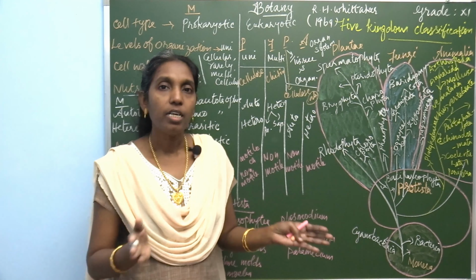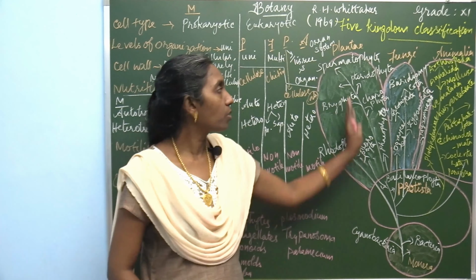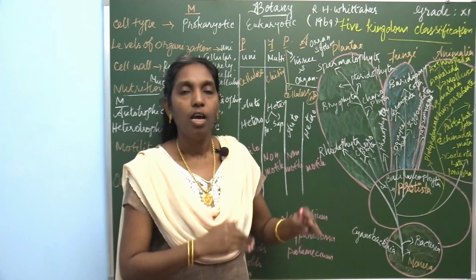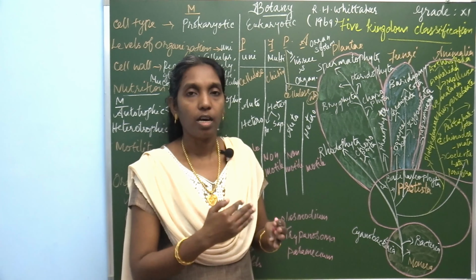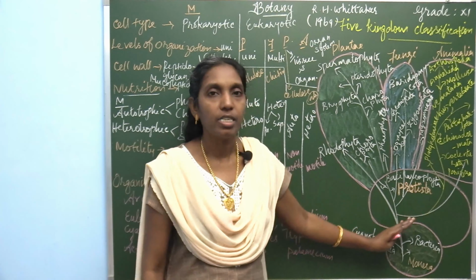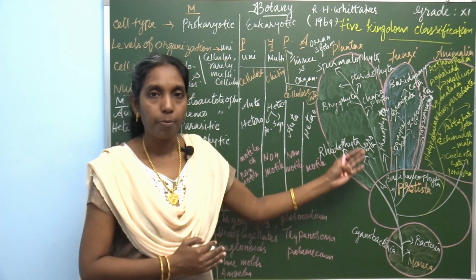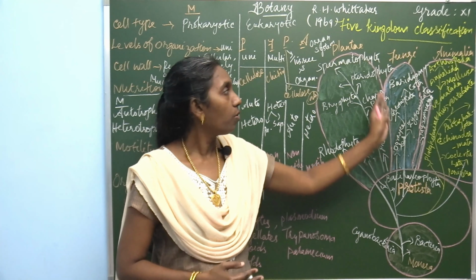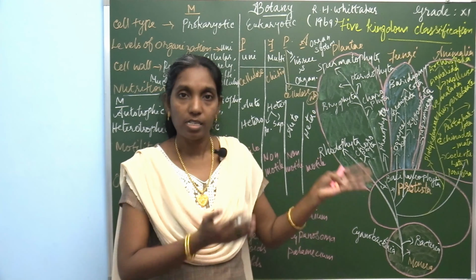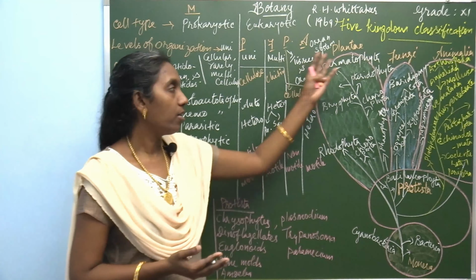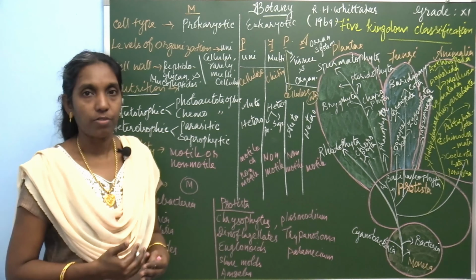It completely lacks chlorophyll pigment, and it has a completely heterotrophic mode of nutrition, either parasitic or saprophytic. So it is completely separated in this kingdom, and that is a merit. It also leads to phylogeny. One kingdom, the fungi, is grouped separately, which leads to phylogeny. So, these are the merits of the five kingdom system of classification.